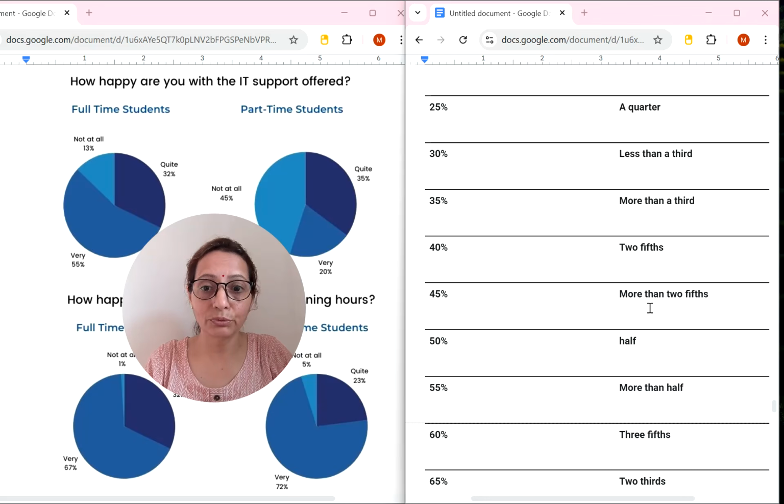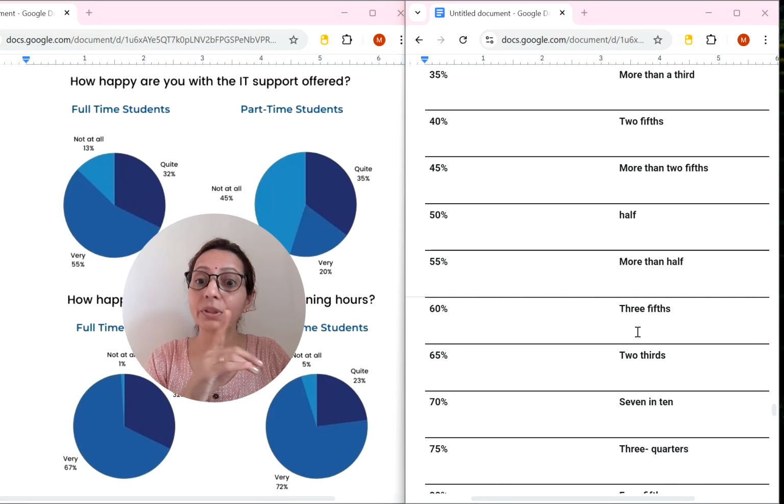45% is more than a fifth. 50% is half. And suppose 48 or 49 percent is given in the chart, then you can write just below half. And suppose 51 or 52 or 53%, you can write just above or just around half of the proportion or percentage. You can write 55% is more than half.